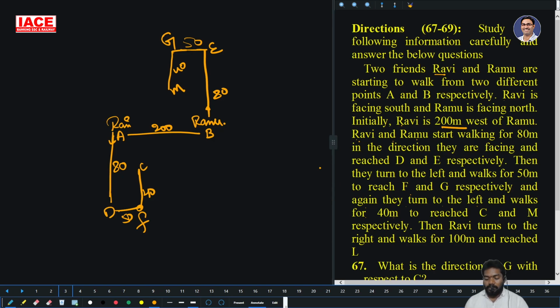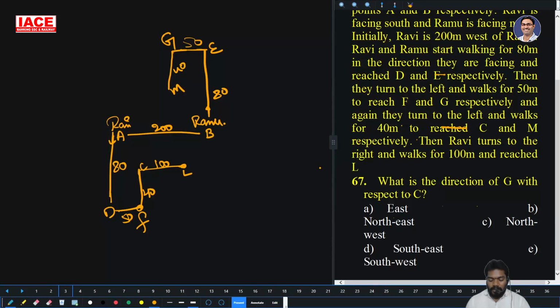Then Ravi turns right and walks 100 meters, reaching L. So Ravi turns right and walks 100 meters. This is again 50, that is again 100 meters. So then 150, reaches L.